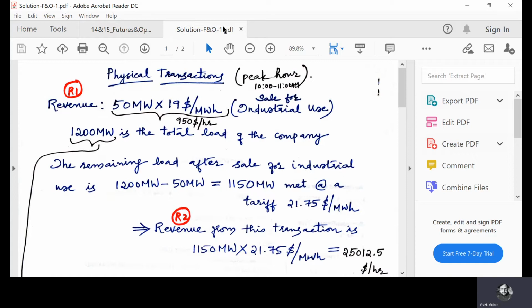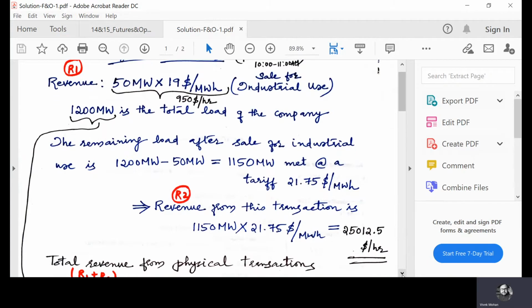Now, 1,200 megawatts is the total load of the company. What was the sale for the industrial use? 50 megawatts is sold for industrial use in a long-term contract. So the remaining load is 1,150. The total load is 1,200. So this should be met at a tariff of $21.75 per megawatt hour.